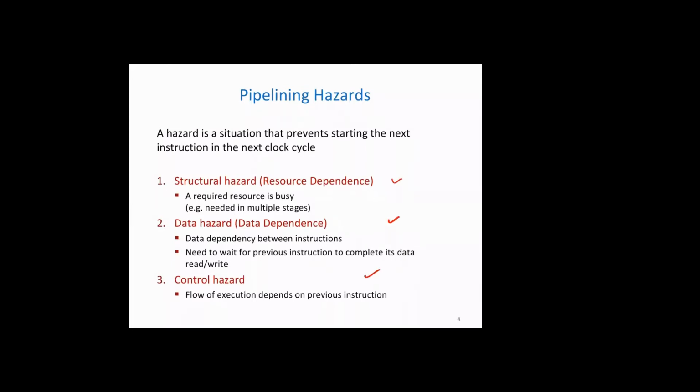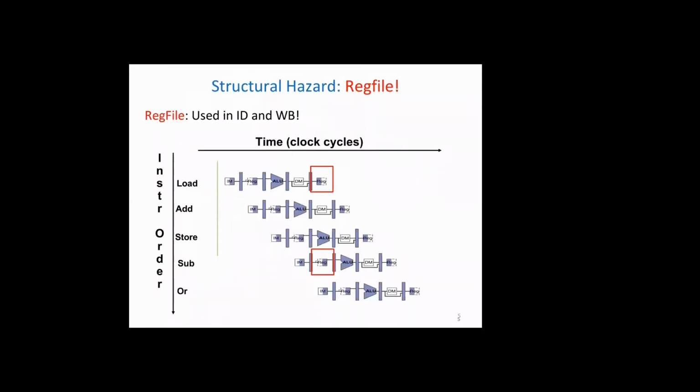Structural hazard happens if the same resource is busy for an instruction and the next instruction also wants to use it. Say, for example, it could be the register file or memory.